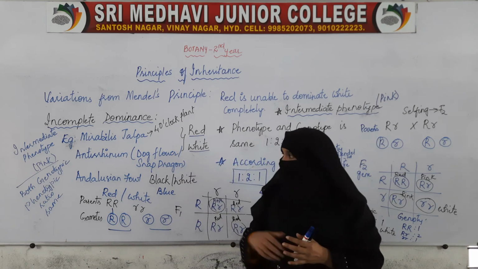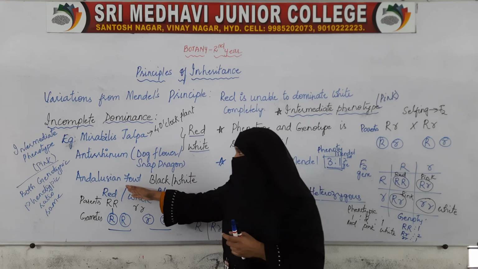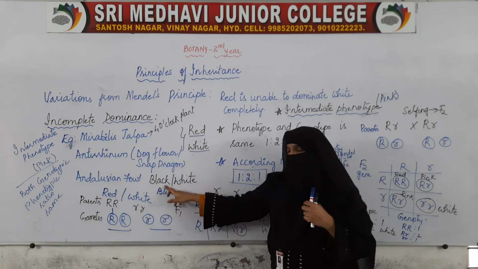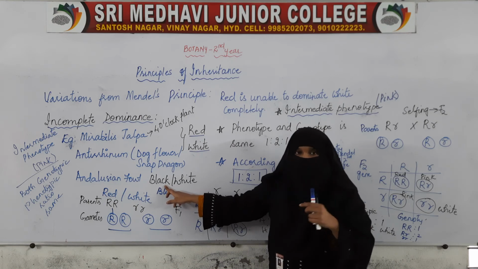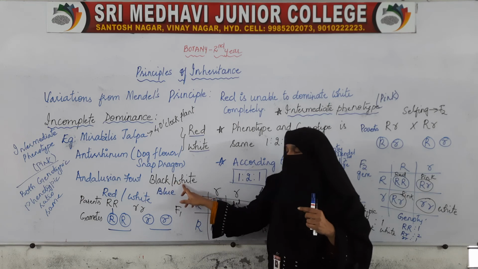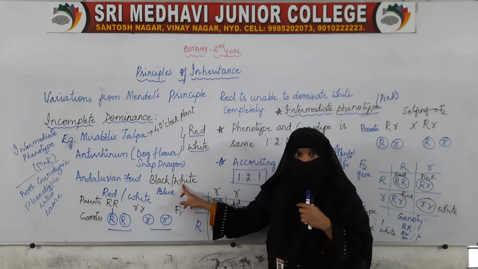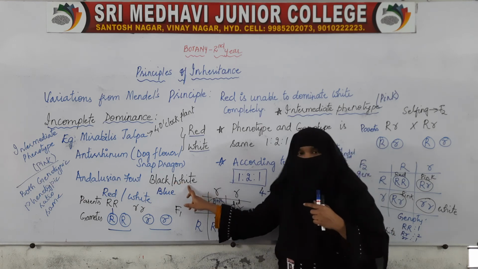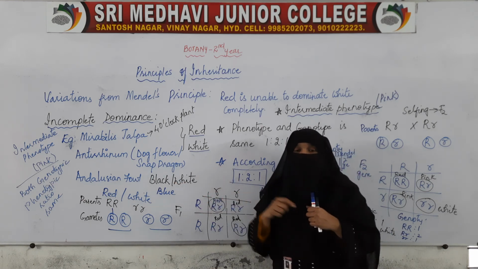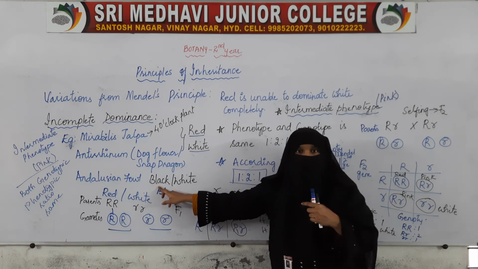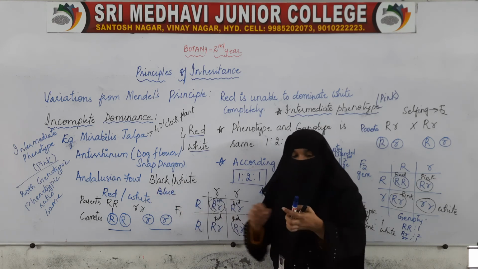We see incomplete dominance in Andalusian fowl also. The fowl is of black color and white color. When we cross white and black, in the F1 generation we should have got black because black is dominant, but what we have got is blue color.